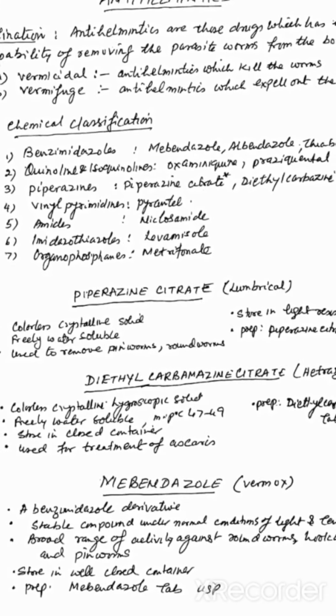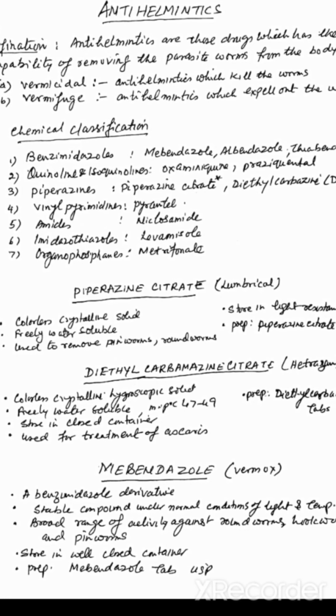Here we have to discuss the three drugs, which are piperazine citrate, diethylcarbamazine citrate, and mebendazole. Before discussing these, we discuss the structure of some of the antihelminthic drugs.